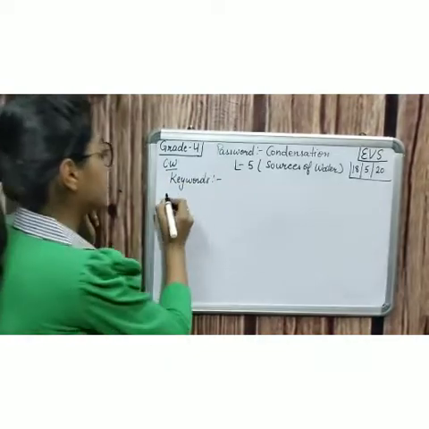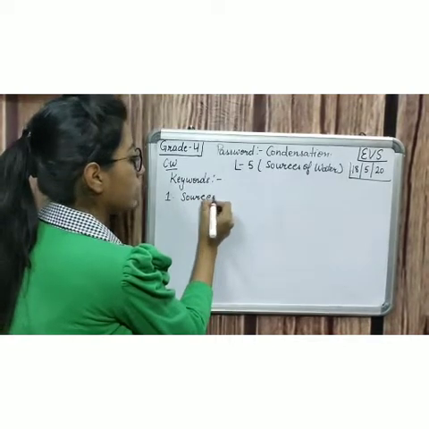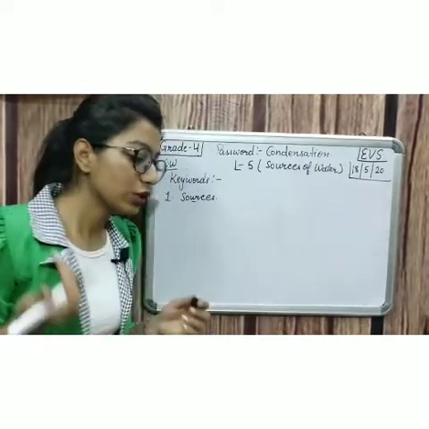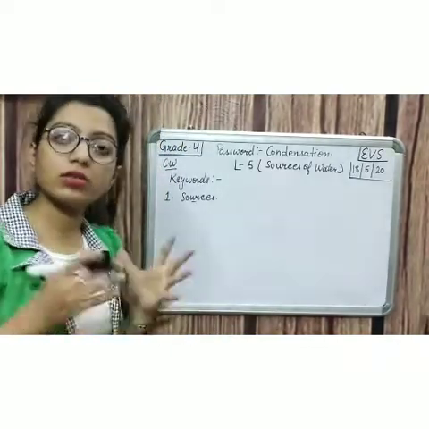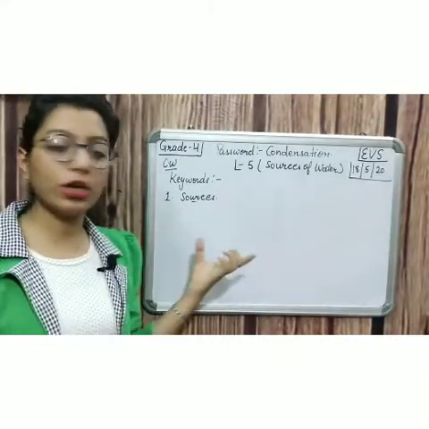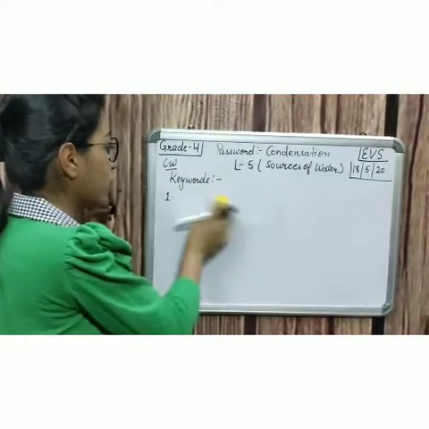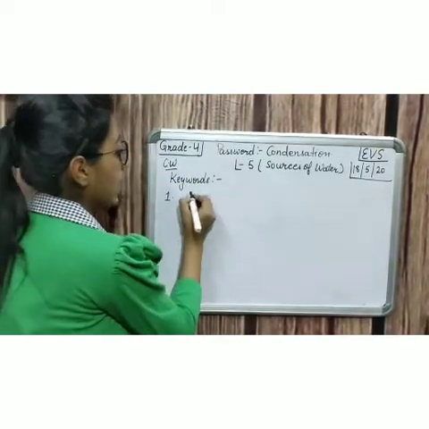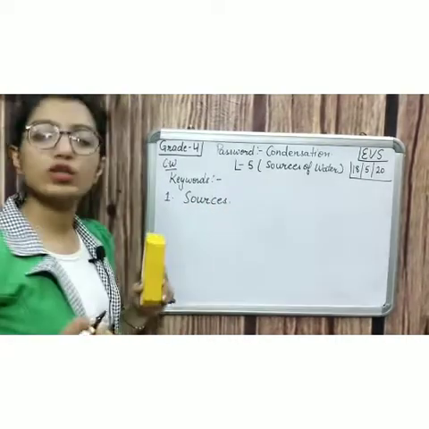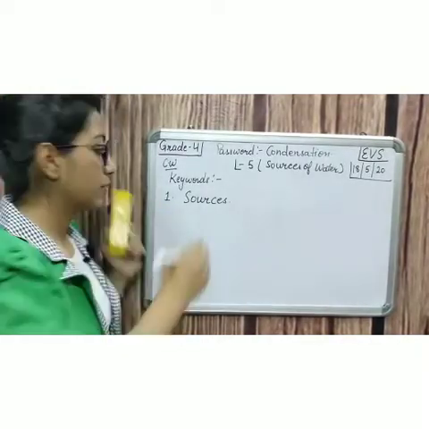So the first keyword is sources. Meaning of sources is from where something is obtained. I think it is small, right? Can't see it. Yes, SOURCES, sources. First keyword is sources.